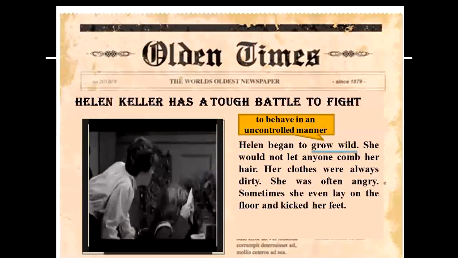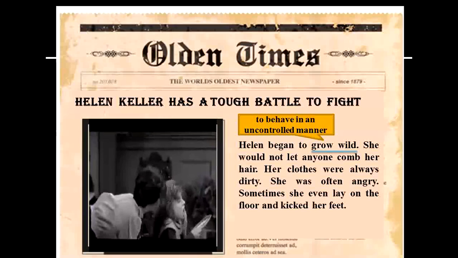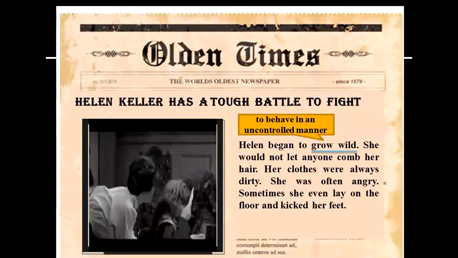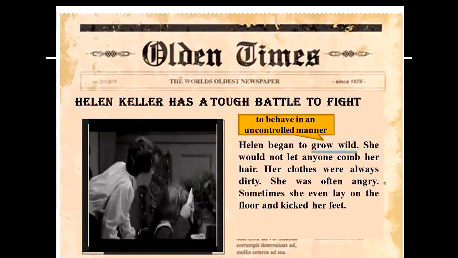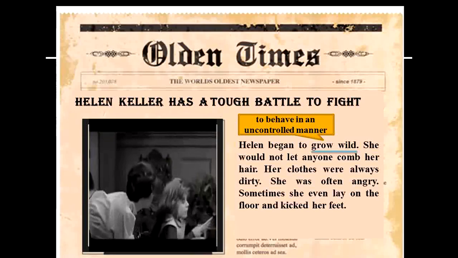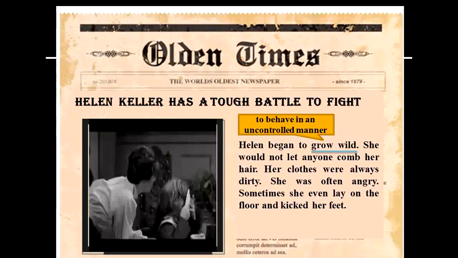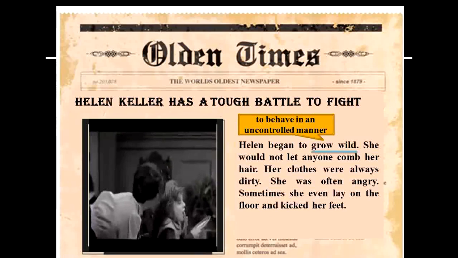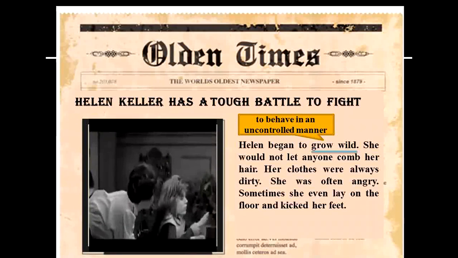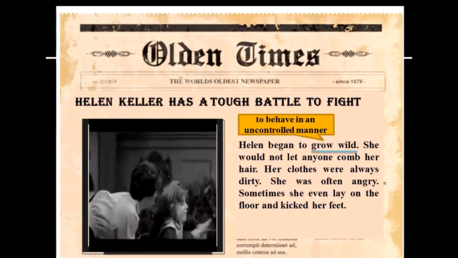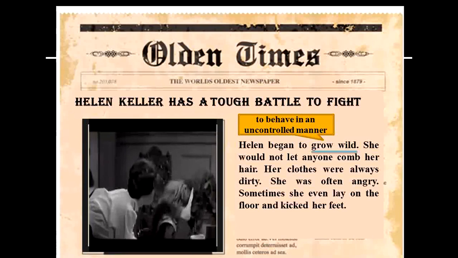Helen's behavior had become so violent that it became difficult for people to control her. Out of anger, she would not let anyone comb her hair. And her clothes always remained dirty because she would not let her mother change her clothes. And she would even lie down on the floor and kick her feet. So this wild behavior displayed by Helen left her parents worried.